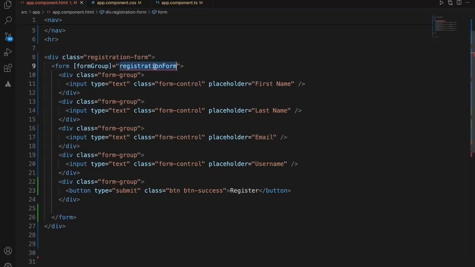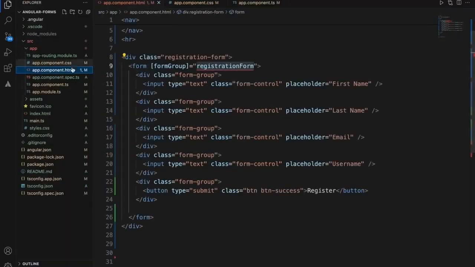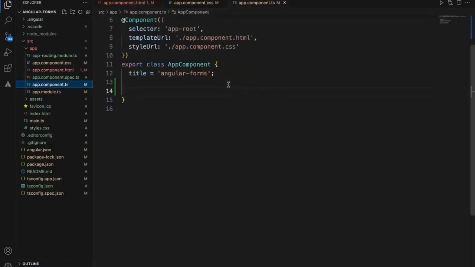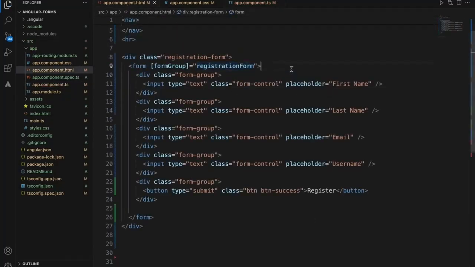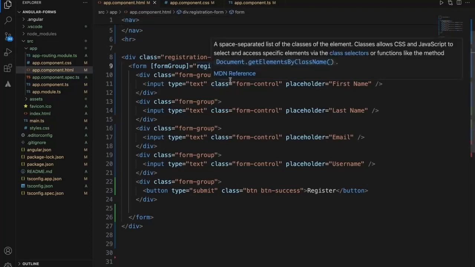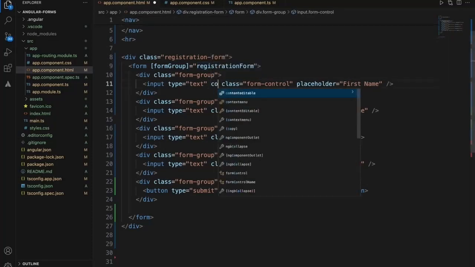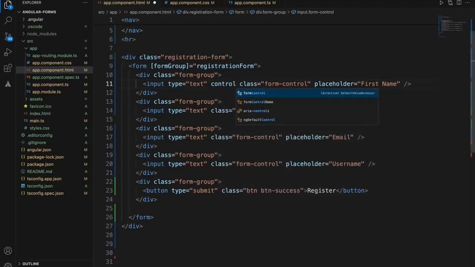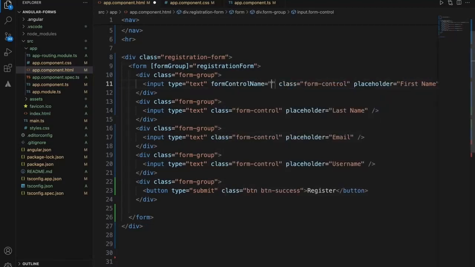Okay, and now it is failing because there is no registrationForm here. Okay, let's say FormGroup. Now in the HTML, to make this HTML into an Angular reactive form, we need to add formControlName.